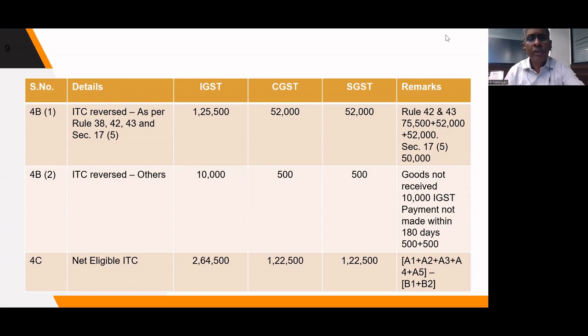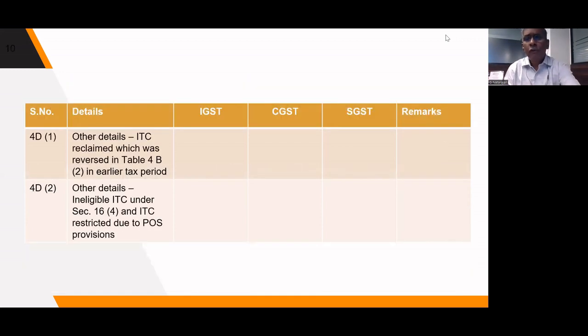Now 4C will be 4A minus 4B. So that is the net credit. 4A minus 4B, that will be the net eligible ITC, which will be transferred to the electronic credit ledger. Now, if we go to 4D, 4D1 and 4D2. 4D1, as I said, whatever credit we are taking, we are reclaiming in this particular month. That is, earlier we have reversed some amount because we have not paid to the supplier within 180 days. This month we have paid to that supplier. So that credit has to be reclaimed. So all reclaimed credit should be shown under 4D1.